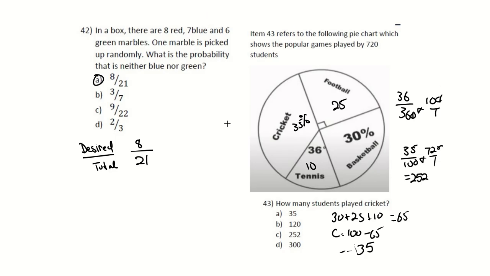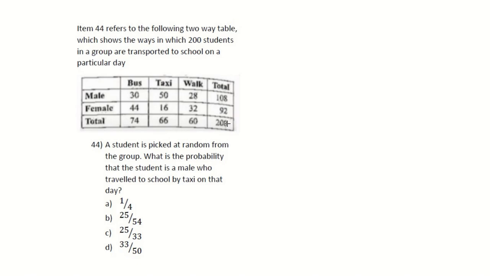Right. Let's go on to number 44. Item 44 refers to the following two-way table, which shows the ways in which 200 students in a group are transported to school on a particular day. We have male and female, either bus, taxi, walk, or your total. A student is picked at random from the group. What is the probability that the student is male, right, and they travel by taxi on that day?